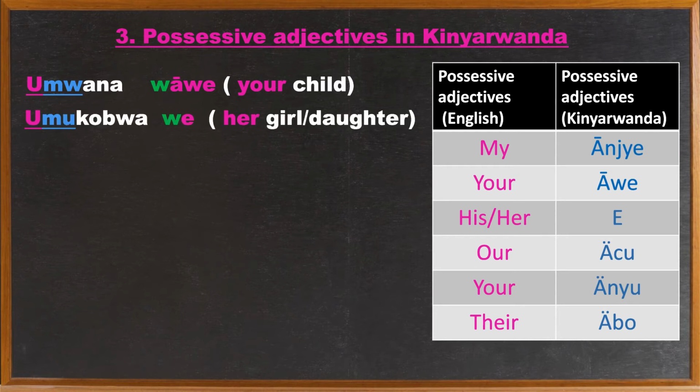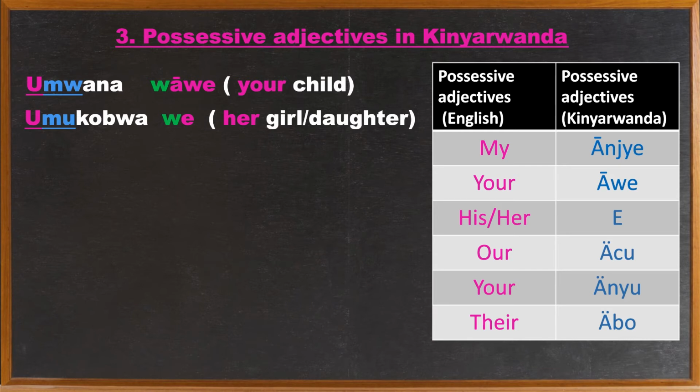We also have umukobwa we, which means her daughter. As you can see, his or her is the same as e in Kinyarwanda. That's the possessive adjective e in Kinyarwanda, and we modify that with w, and that resulted in we.